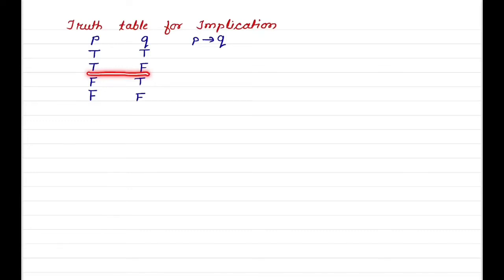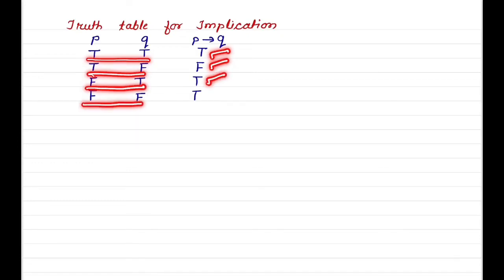Otherwise, it is true. When both statements are true, implication is true. When the first statement is true and the second is false, implication is false. When the first statement is false and the second is true, implication is true. Even when both statements are false, implication is true.